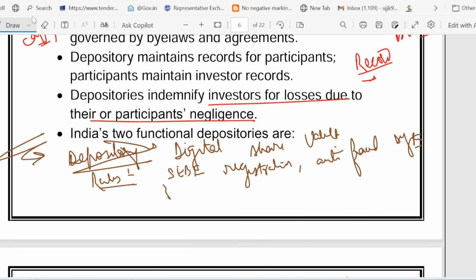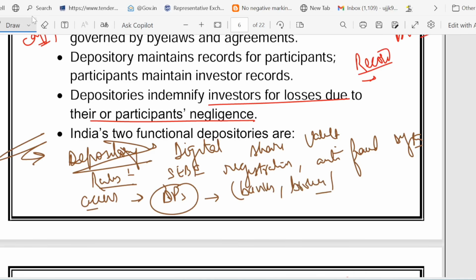access. If we talk about the access, you can get to the depository only via a DP, right? Who are the DPs? Depository participants like banks and brokers. Only via a DP can you get access to your depository. Then we talked about safety. I told you that they are liable if your share vanishes due to their mistake. That is their liability.